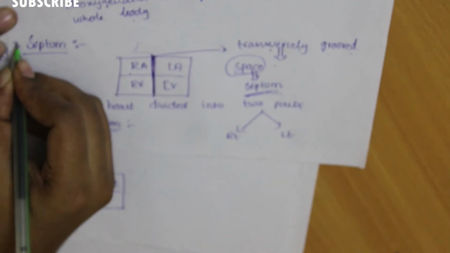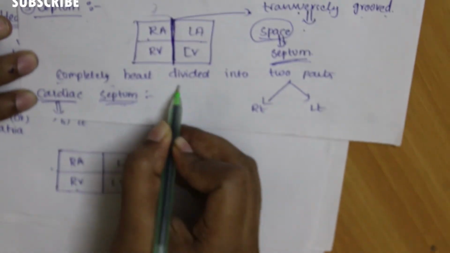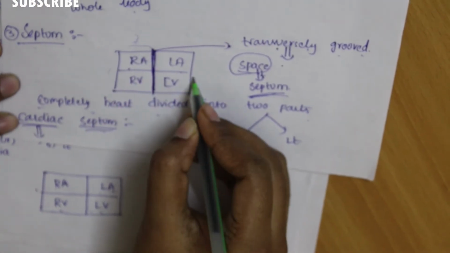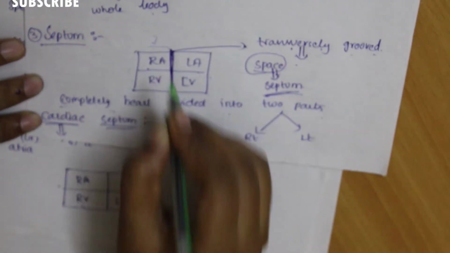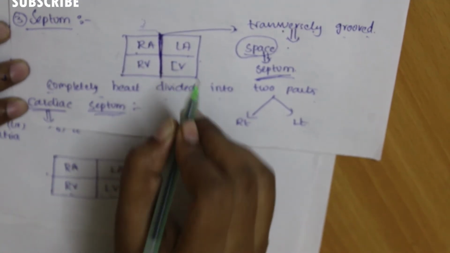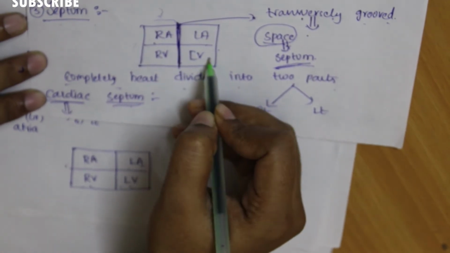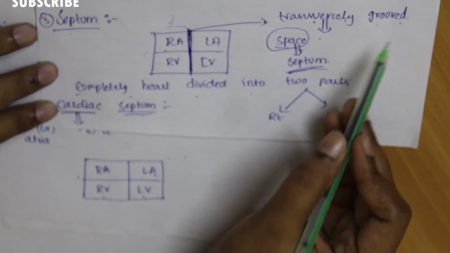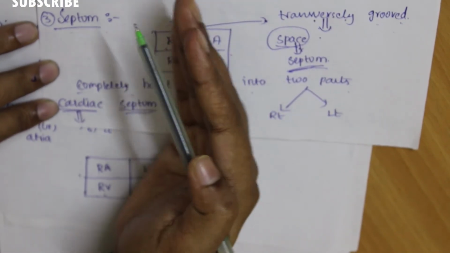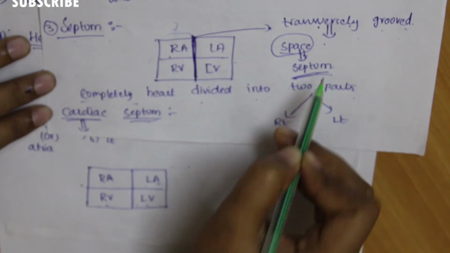Another one is the septum. The septum completely divides the heart into two parts, the right side and the left side. When it divides, there is a space, because we need some space when the division occurs. There is a small space present. The space is transversely grooved. Transversely there is a space between the two chambers, two parts. That is why the name given to it is the septum.